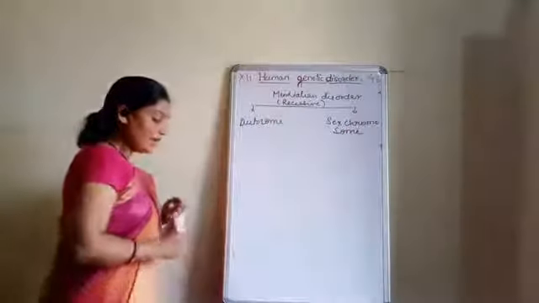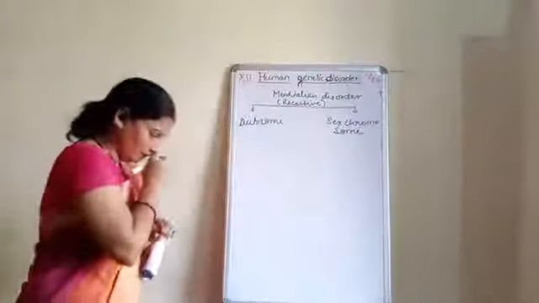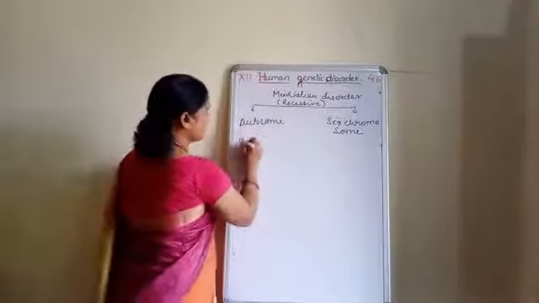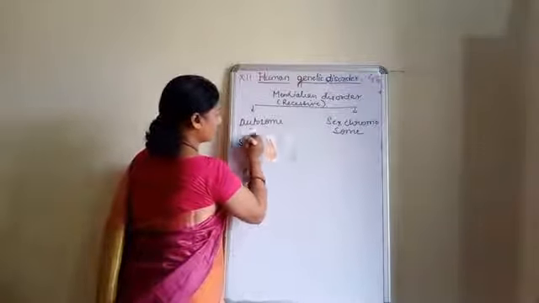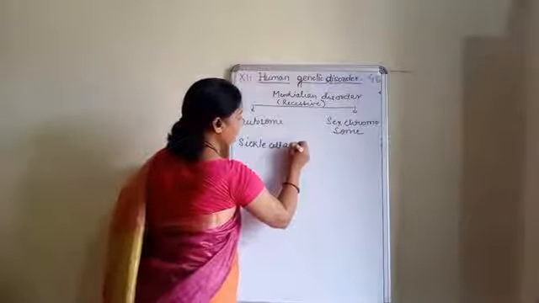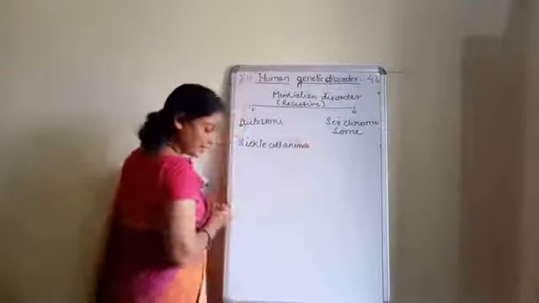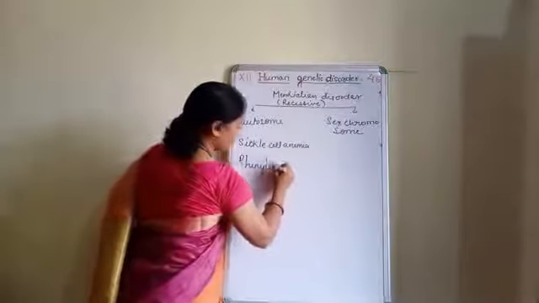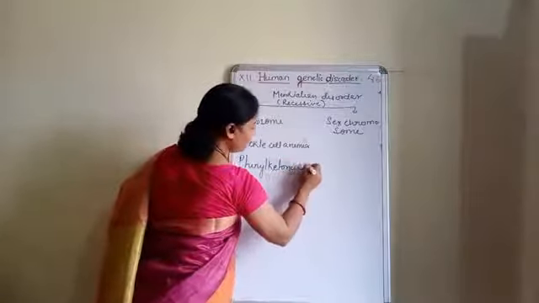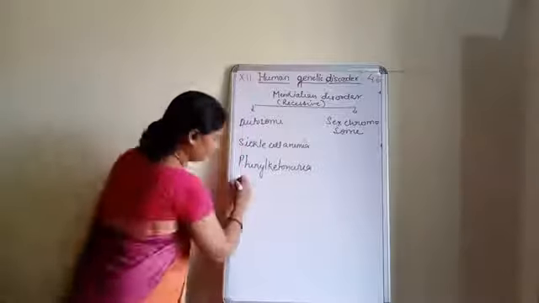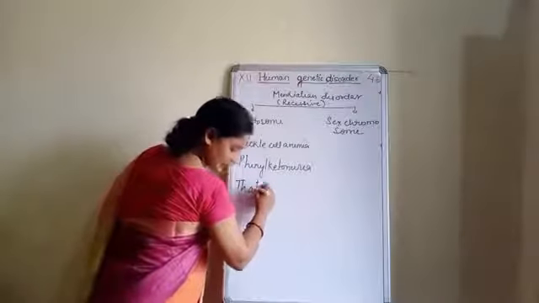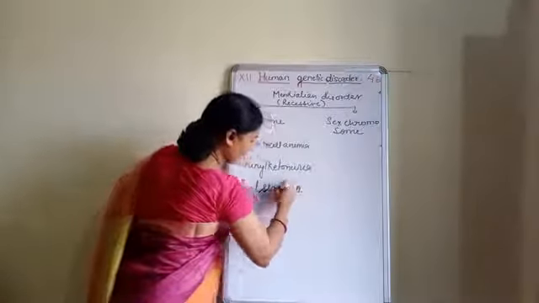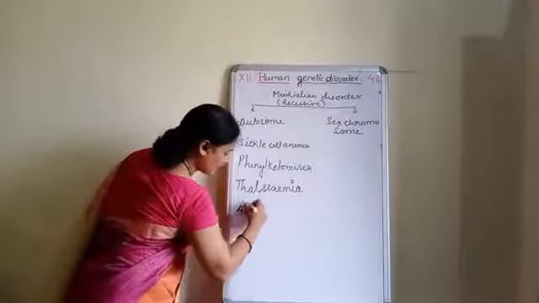Okay, in case of autosomes, we have a few diseases like sickle cell anemia, then we have phenylketonuria, then we have thalassemia, and we have albinism.